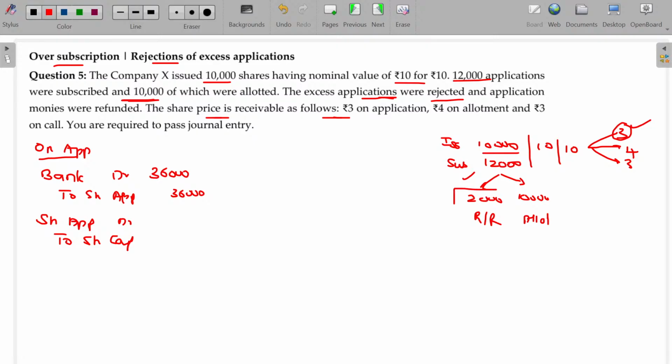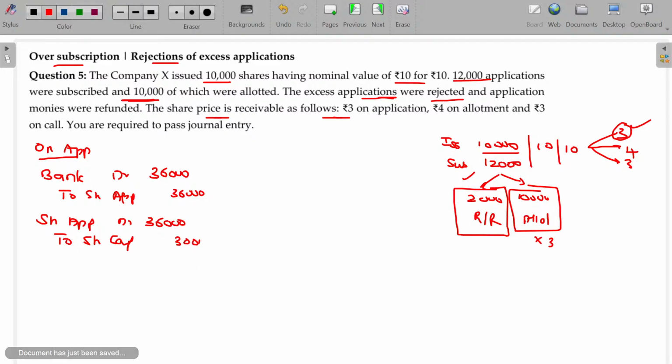But in this case, this one is going to be refundable. The application money we have is 36,000. Allotment is made for only 10,000 shares. 10,000 into 3 rupees only can be transferred from application to capital. The difference between these two will be refundable to bank. It is going to be refundable to bank.